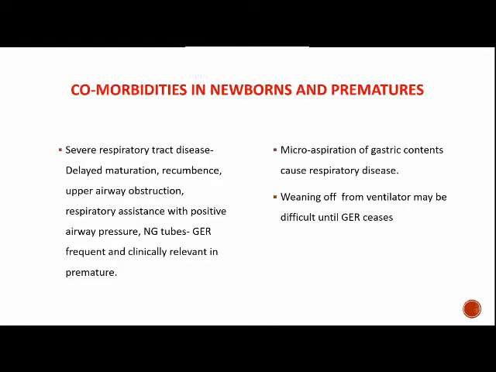The comorbidities in newborns and prematures: severe respiratory tract disease occurs in premature children. There will already be delayed maturation of the anti-reflux barriers and a recumbent position. Upper airway obstruction will be there, and respiratory assistance with positive airway pressure, along with NG tubes. So GER is frequent and clinically relevant in premature babies. Microaspiration of gastric contents causes respiratory disease, and weaning off the ventilator may be difficult until GER ceases.